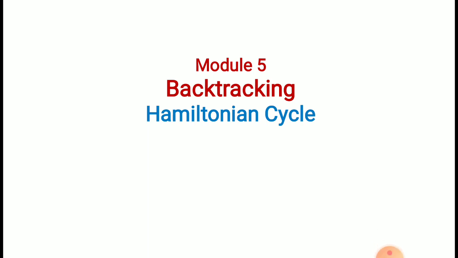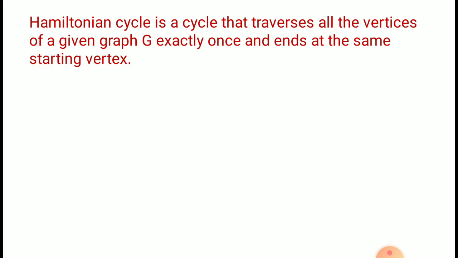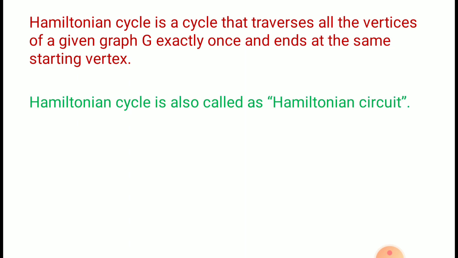Welcome to the session. Today's topic is Hamiltonian cycle under 5th module backtracking. First of all, let us see what we mean by Hamiltonian cycle. Hamiltonian cycle is a cycle that traverses all the vertices of a given graph exactly once and ends at the same vertex. If you start from one place and finally you have to visit the same place by visiting all other remaining places in between. So that is called a Hamiltonian cycle, and sometimes it is also called a Hamiltonian circuit.